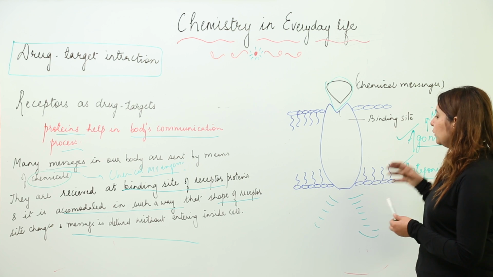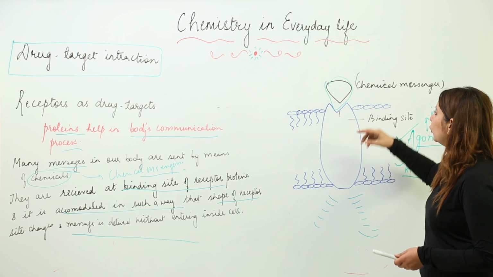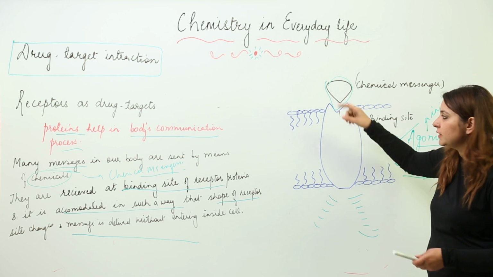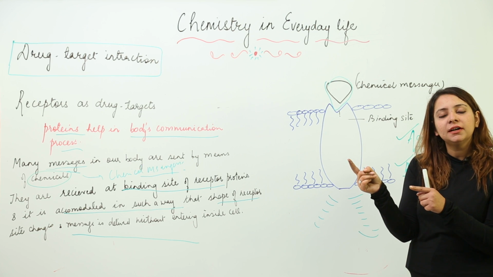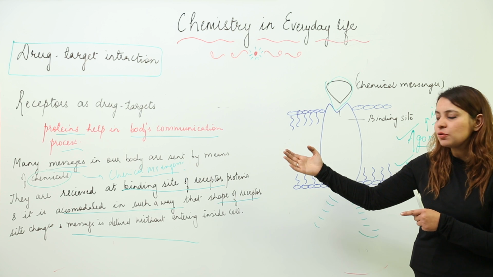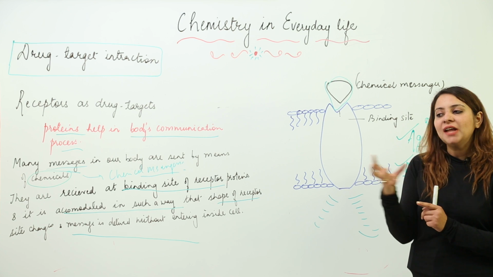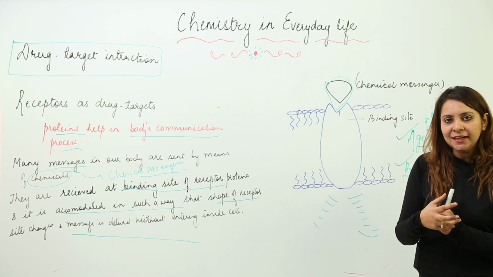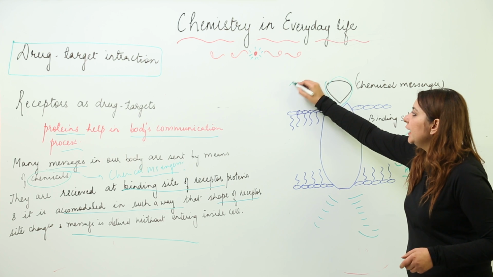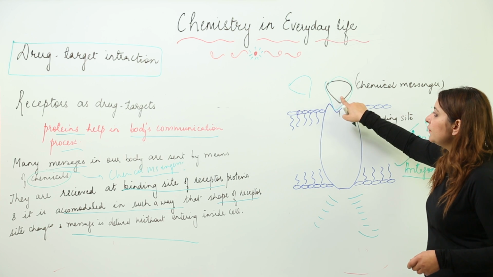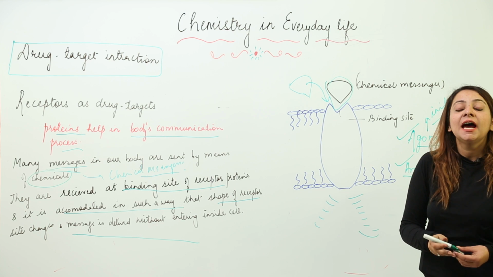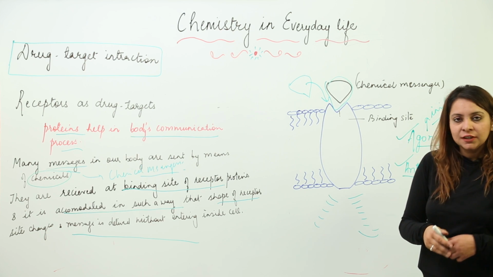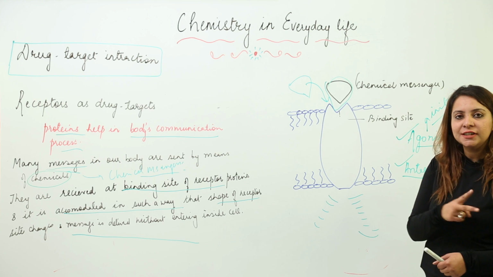Antagonist means they are going to inhibit this binding process. Like in the enzyme drug interaction, where the drug was binding on the binding site, likewise here also, let's say this is the drug. So instead of the binding of the chemical messenger, the drug fits into this binding site and therefore blocks the site. So this can actually affect the receptors in these two ways.